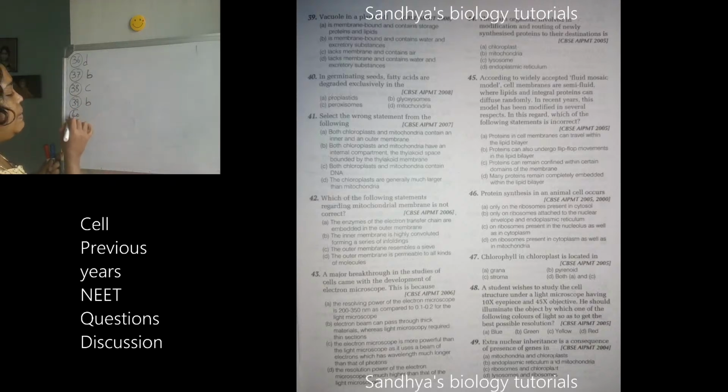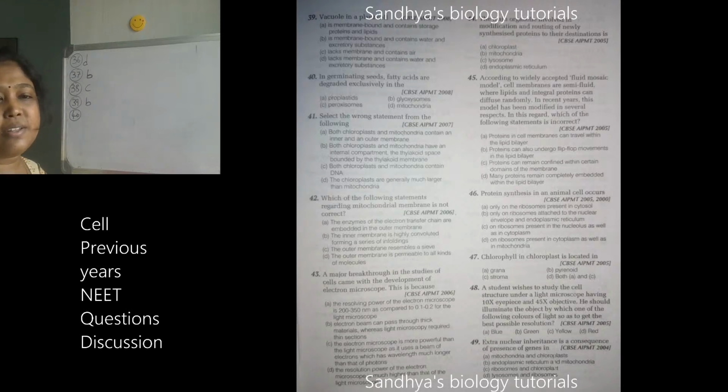Next, 40th. So, in germinating seeds, fatty acids are degraded exclusively in the. So, the degradation of fatty acids, where it will occur, that they are asking. So, have you typed the answer? If not, I will explain that one. 39th is B, 40th is B.